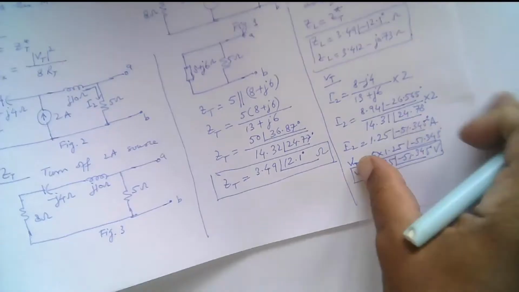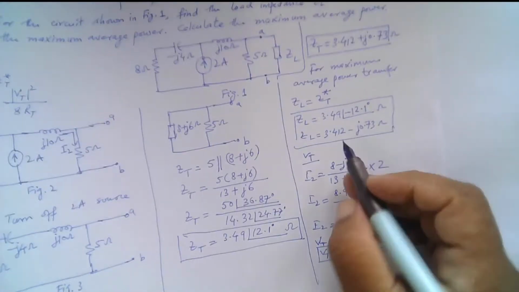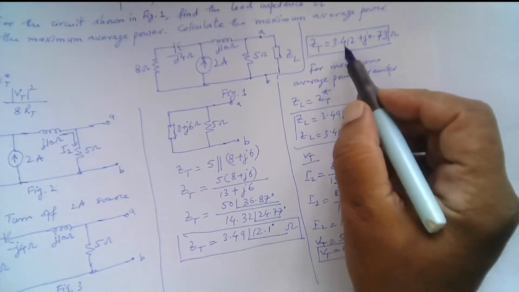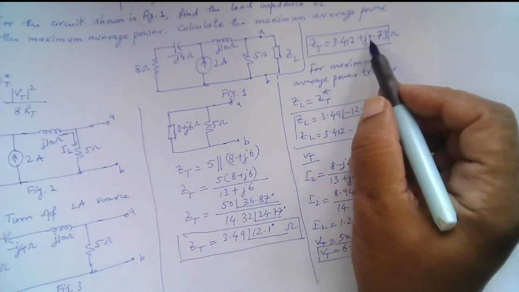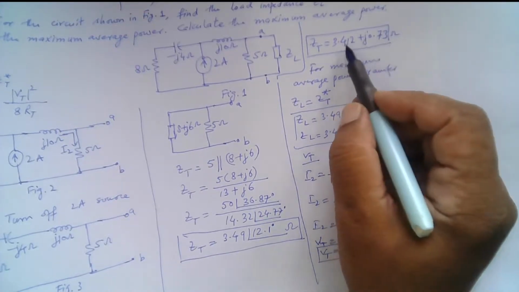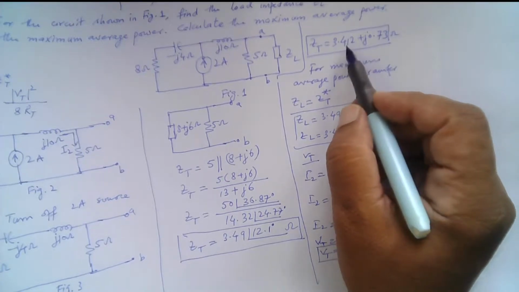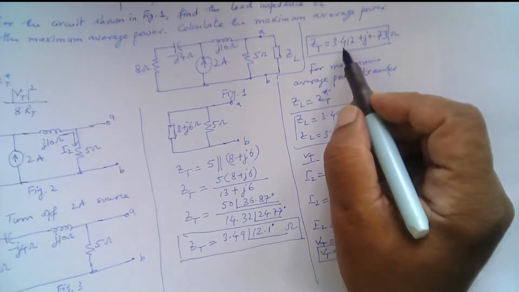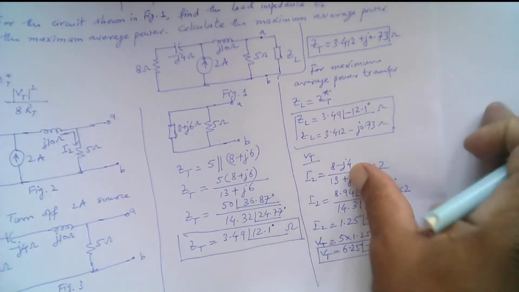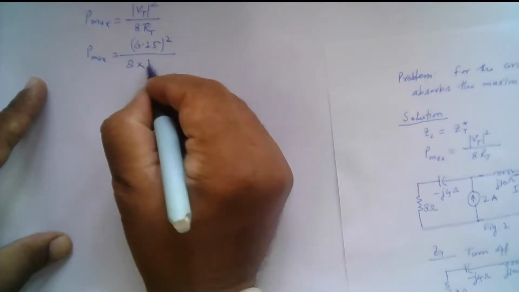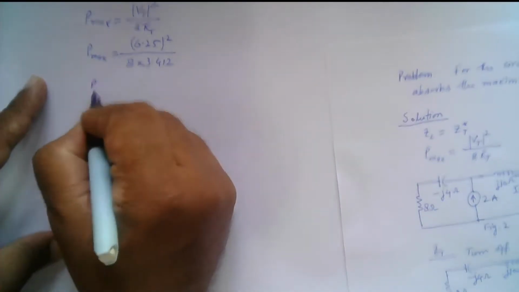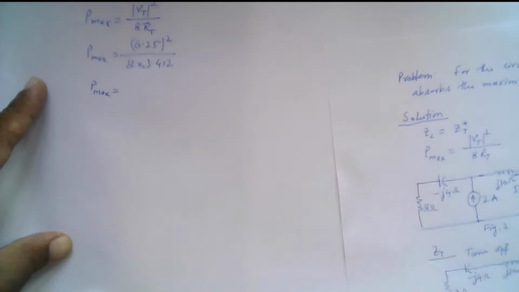You see, the Z Thevenin was equal to 3.412 plus j0.73. So this 3.412 is the resistive part, right? And this is R Thevenin basically, and this value is to be used here.